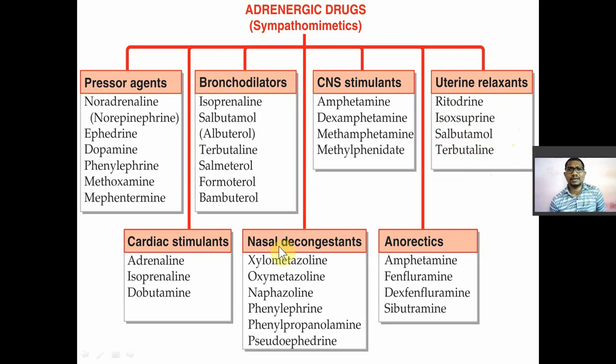Okay, these are adrenergic drugs or sympathomimetic drugs. You have to recall the receptors of noradrenaline: alpha receptor, alpha 1, alpha 2. Beta receptor subtypes beta 1, beta 2, beta 3. Beta 3 receptors are present in adipose tissue. What is the role over there? Lipolysis. You have to recall that.